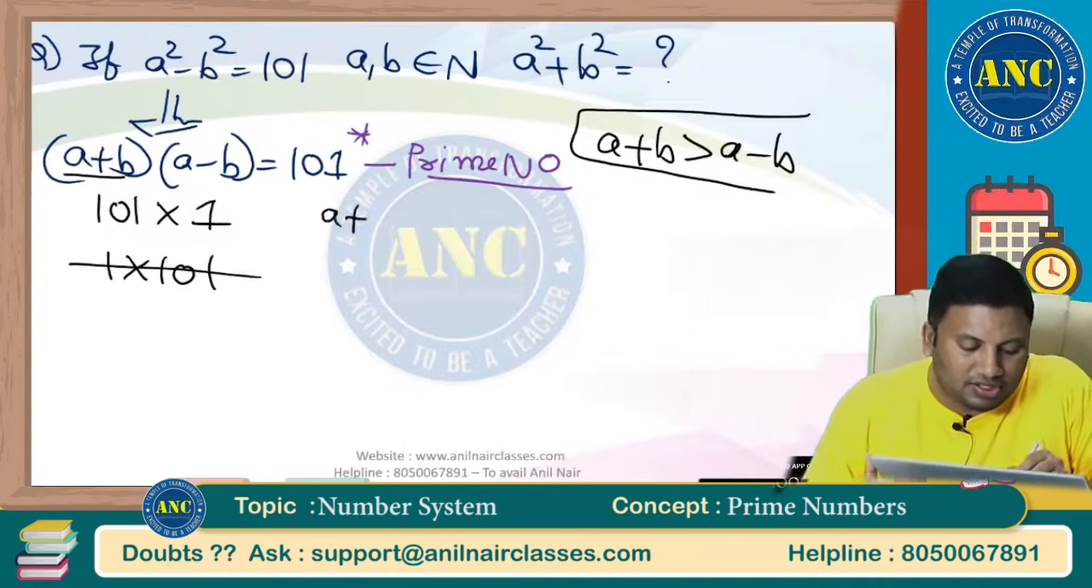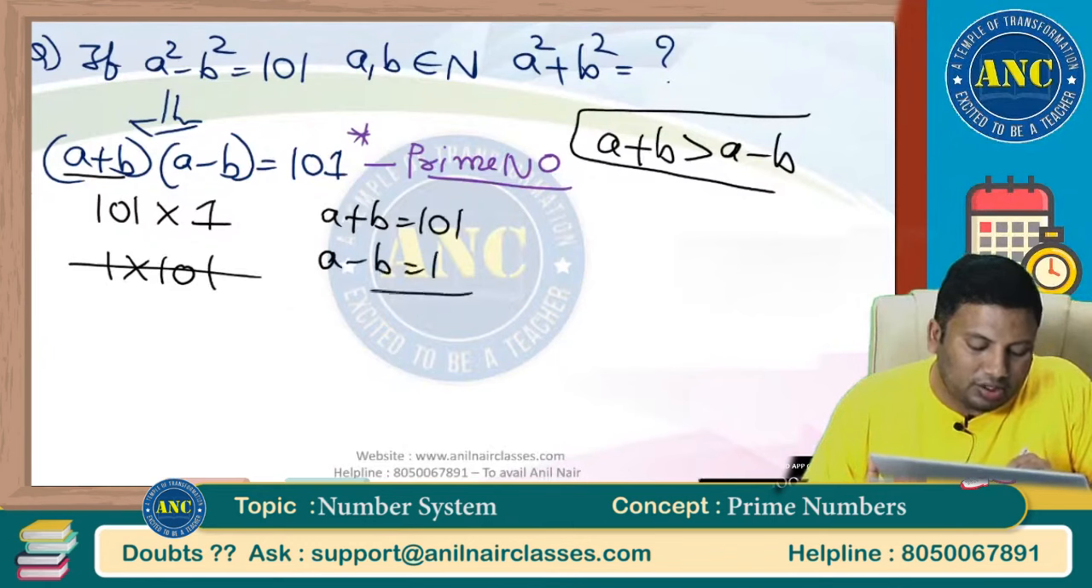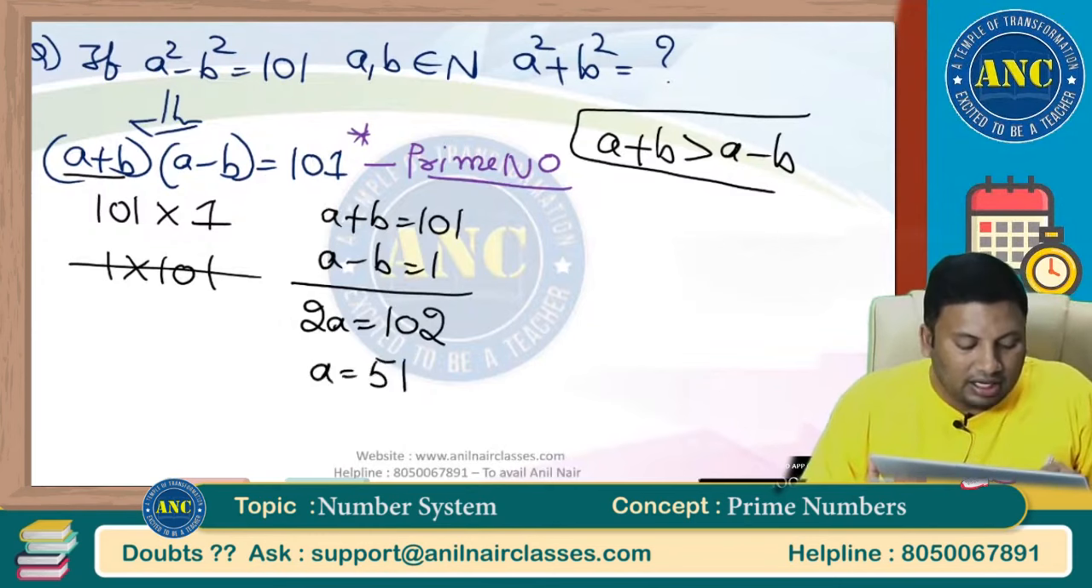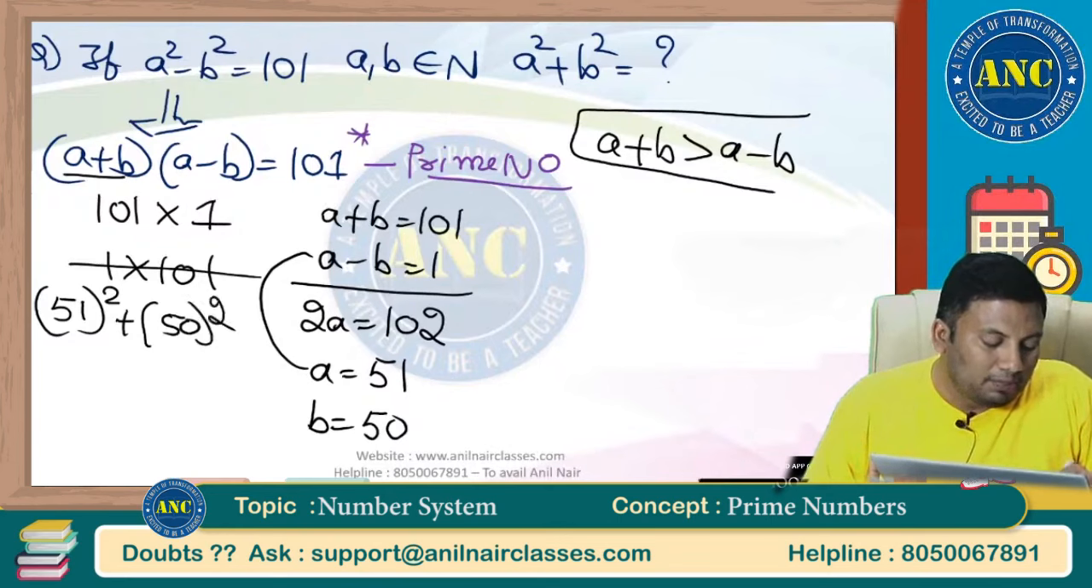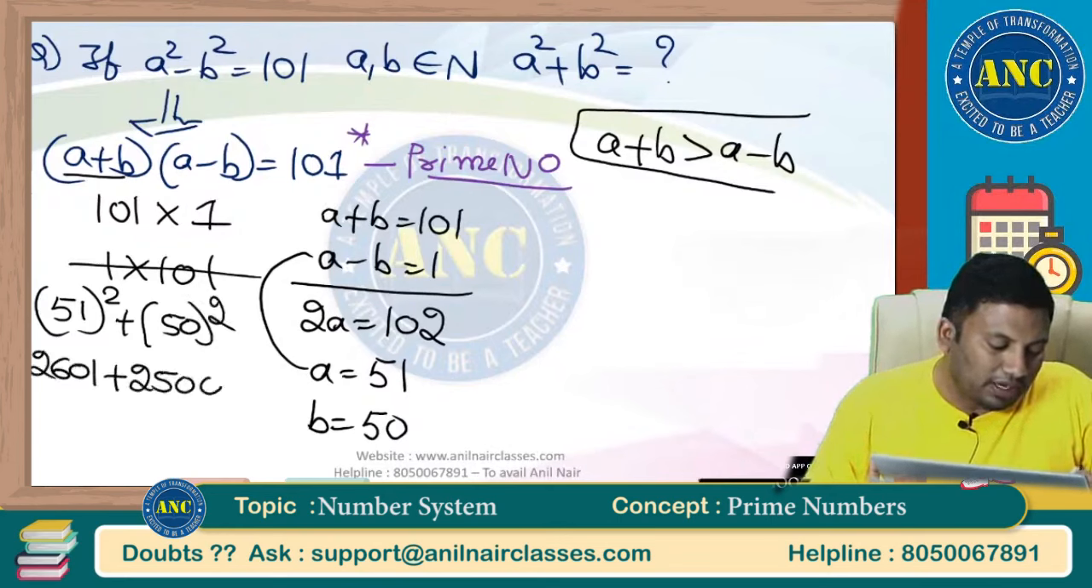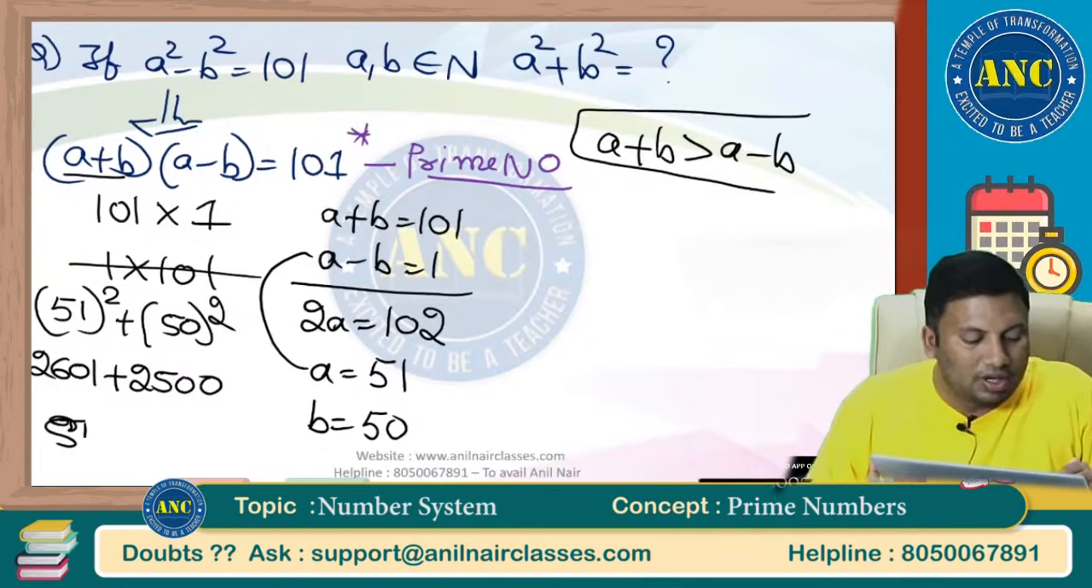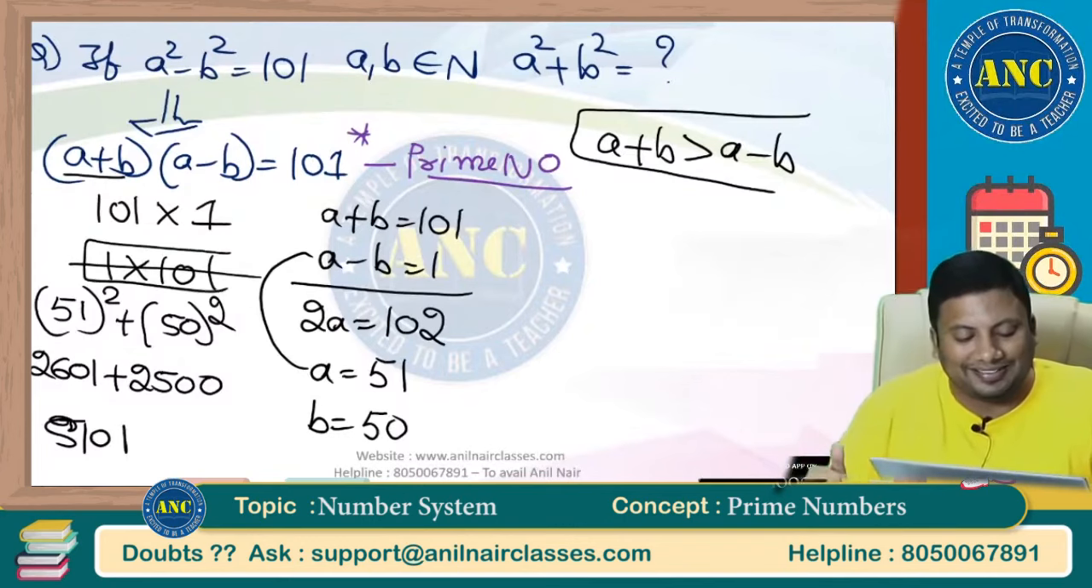So, if a plus b is equivalent to 101, a minus b is equivalent to 1. If I add, 2a is equivalent to 102. A is nothing but 51. If a is 51, b will be 50. So, 51 square plus 50 square. If you watch my simplification class, directly you can say 2601 plus 2500. Answer is 5101. The idea is to tell you writing 1 into 101 is incorrect.